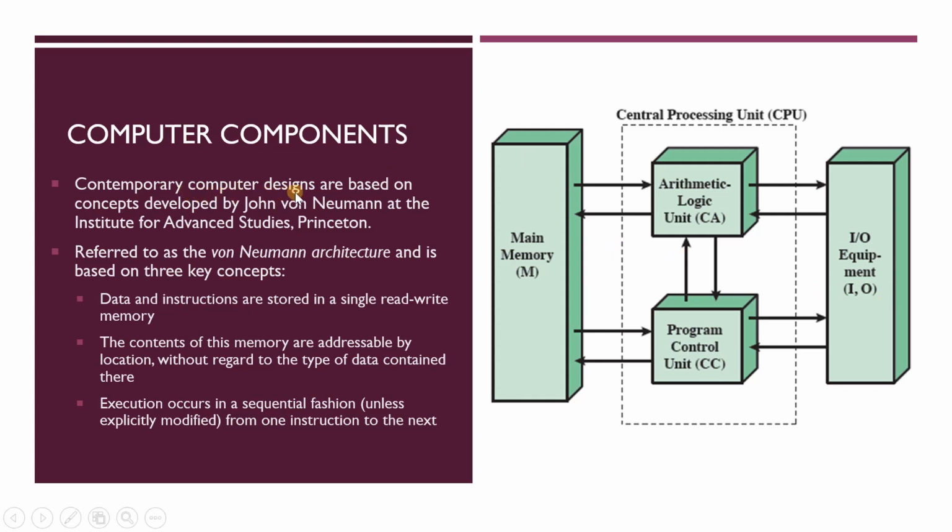Contemporary computer designs nowadays are also based on concepts developed by John von Neumann at the Institute for Advanced Studies, Princeton. The von Neumann architecture is based on three key concepts. The first one is that data and instructions are stored in a single read-write memory. The second concept is that the contents of this memory are addressable by location, without regard to the type of data contained there. And the last one is that execution occurs in a sequential fashion unless explicitly modified from one instruction to the next.